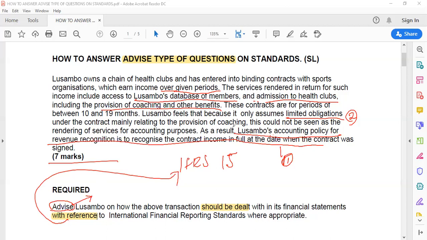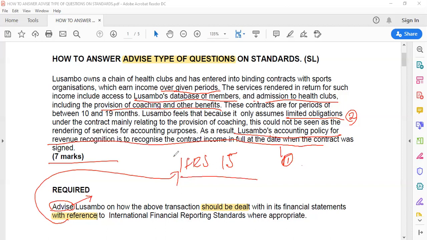So now here we go. Now that we know 2 important things in this question. Number one, Lusambo's accounting policy is bad. And number 2, Lusambo assumes limited obligation. So in order for you to be able to advise properly, first of all, in your answer sheet, make the reference to the relevant standard here.